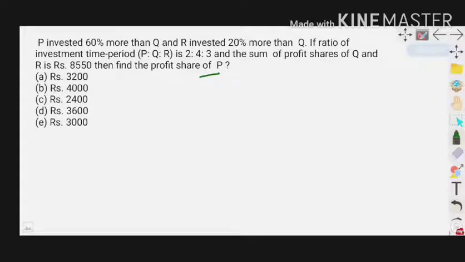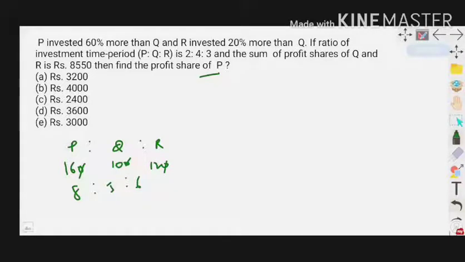So let me take Q as 100%. What is P? P invested 60% more than Q. That means 100 plus 60, 160. And coming to R, who invested 20% more than Q, 100 plus 20, 120. 160 to 100 to 120 simplifies by 20 to 8, 5, 6. The investment ratio is 8:5:6.